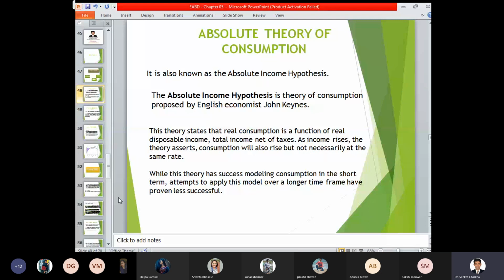Absolute theory of consumption. The first theory is also known as the absolute income hypothesis. The absolute income hypothesis is a theory of consumption proposed by the English economist John Keynes. So again, Keynes comes into the picture. Now, this terminology you have already studied in BRM, business research methods. So what is a hypothesis? A hypothesis is just a guess which you are trying to propose, to identify whether the guess is correct or wrong.